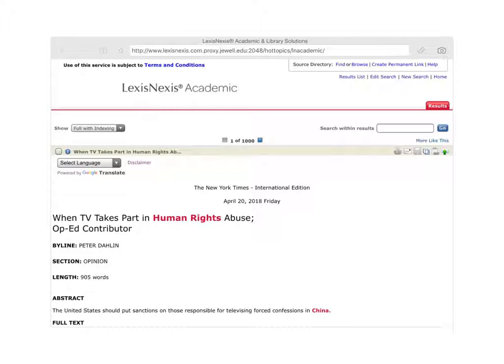With this LexisNexis tool, you'll be able to get the New York Times, you'll be able to get the Washington Post, the Economist. It's a really powerful tool that will help you do all kinds of research in political science at Joule, and it's all free through Query Library.